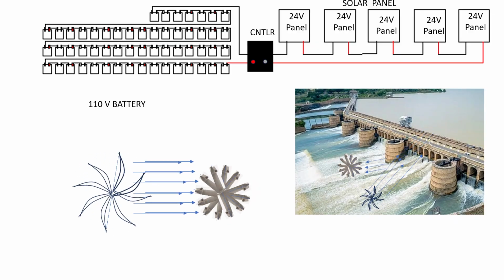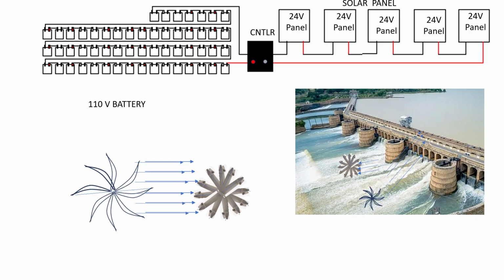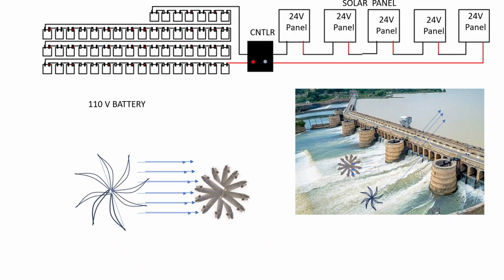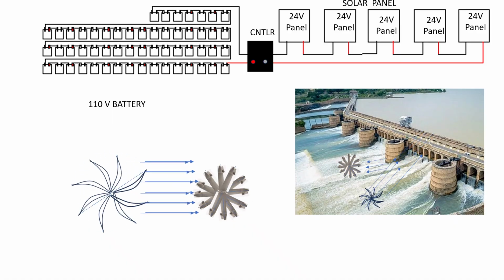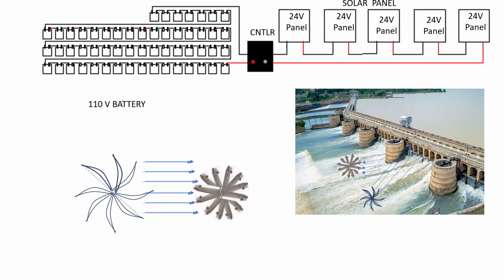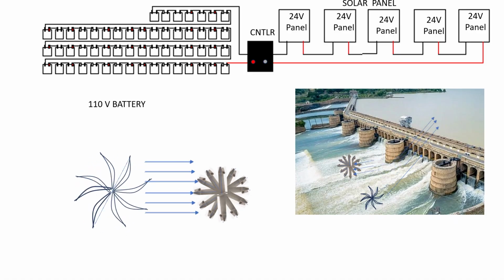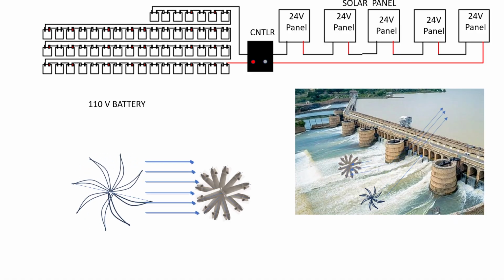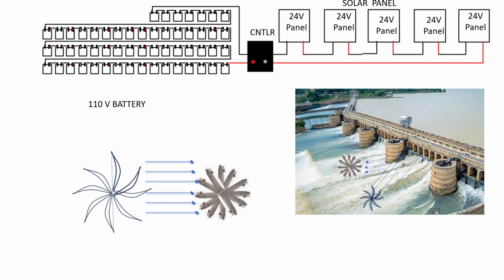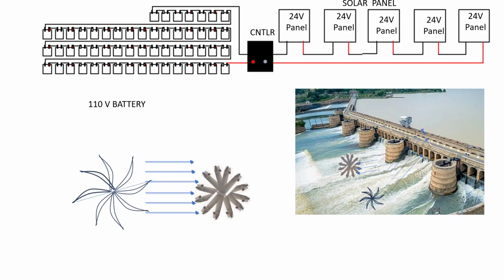So in this way you can run a compressor and store the compressed air, and when required, with this compressed air you can move your turbine and you can get electricity.